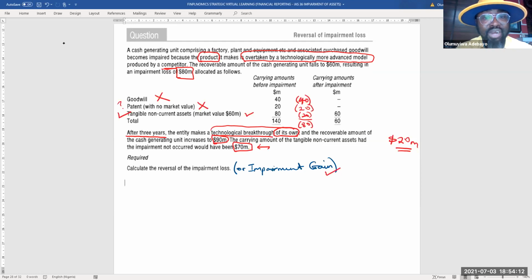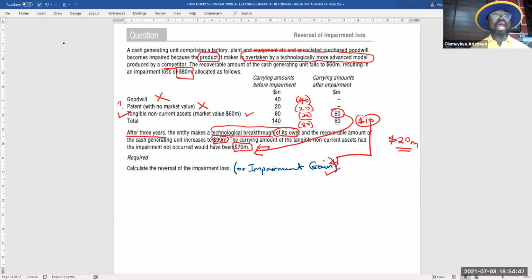given that impairment has never occurred. Therefore, this 20 million will now only recognize a portion of it that will take 60 to what? To 70. And what is that? 10. Which means invariably 10 is our impairment gain, while the balance of other 10 cannot be recognized at all, because you must not recognize a reversal of impairment such that it will restate assets above the initial carrying amount, and that impairment loss has not occurred. Does that make sense? Yes.